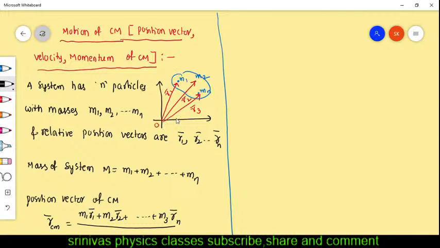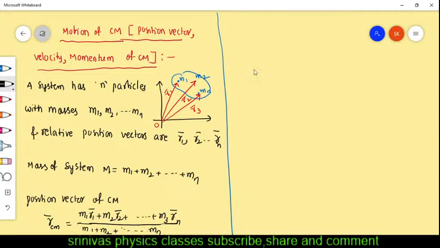Position vector means it is a line joining the origin and the particle. The denominator is M1 plus M2 and so on Mn we have to write.